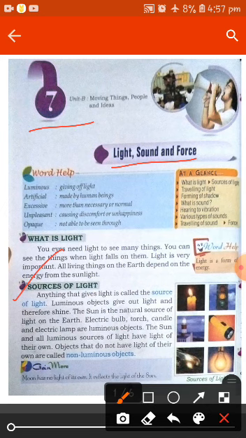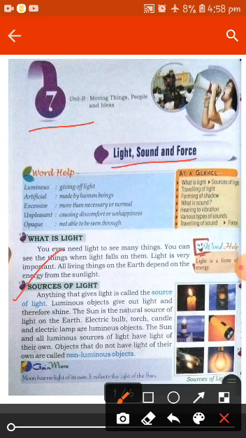Anything that gives light is called the source of light. Luminous objects give out light and therefore shine. The sun is the natural source of light on the earth. Electric bulb, torch, candle, and electric lamp are luminous objects. The sun and all luminous sources of light have light of their own, and objects that do not have light of their own are called non-luminous objects.